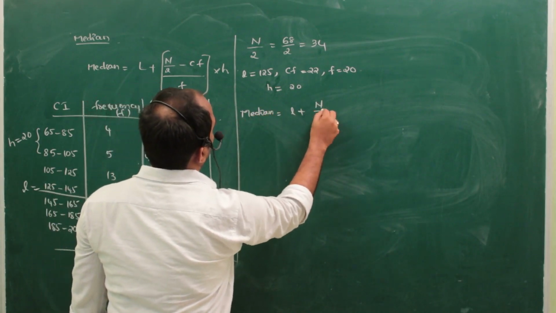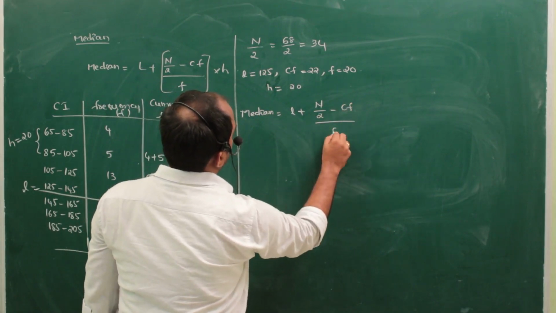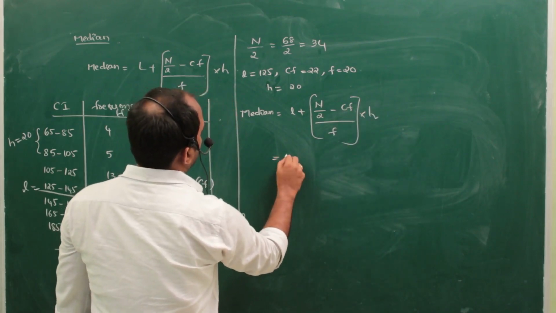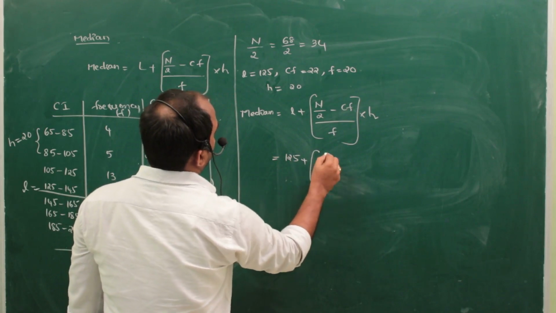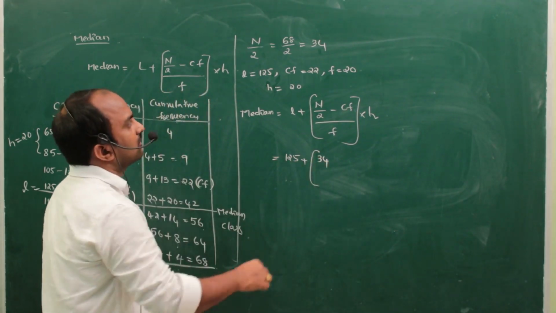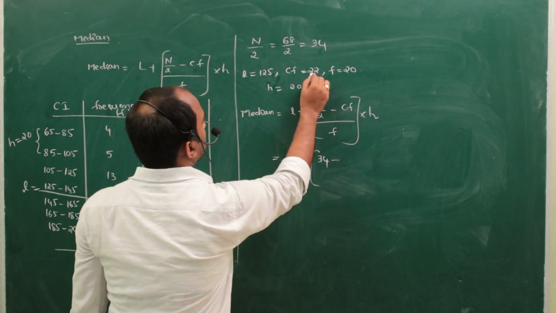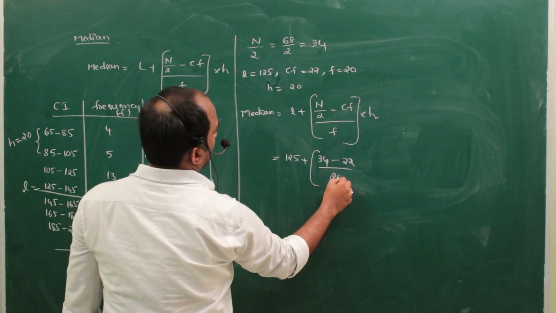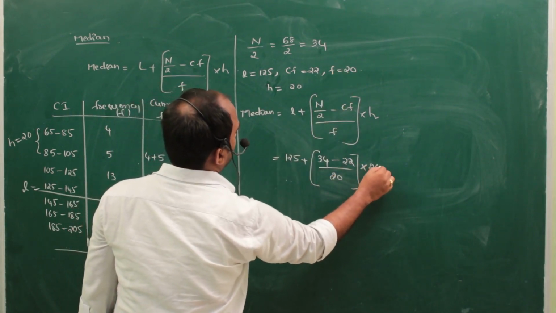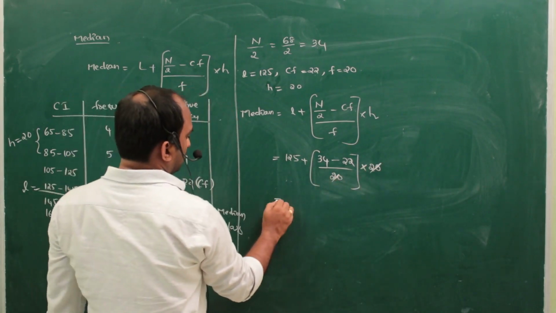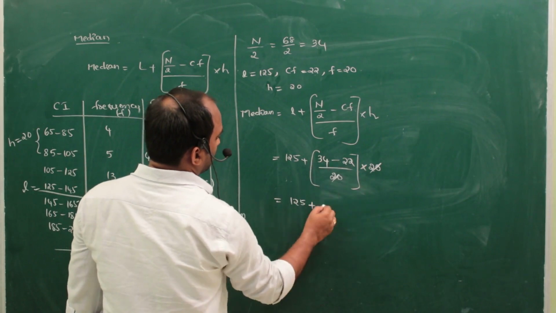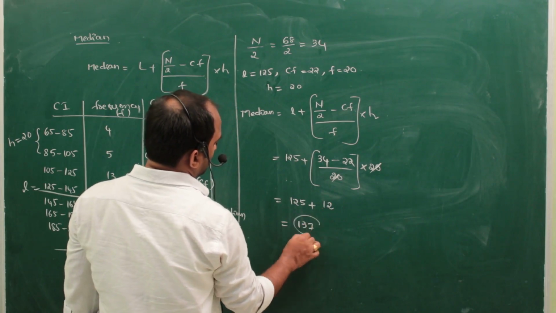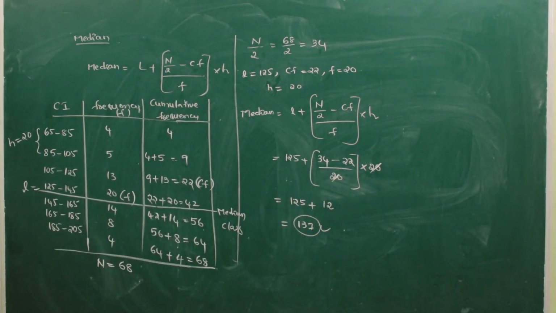Now median is equal to L plus N by 2 minus CF by F into H. So the L value is 125, plus N by 2, which is 34, minus CF, which is 22, by F, which is 20, into H, which is 20. The 20s cancel. So 125 plus 34 minus 22, that is 12. So the answer is 137. This is the median of the given data.